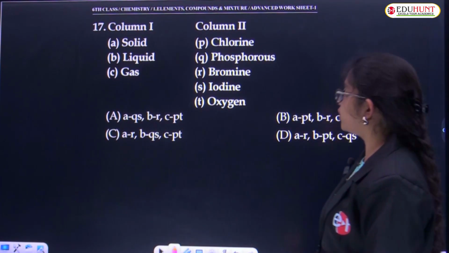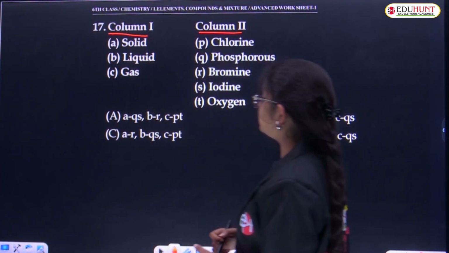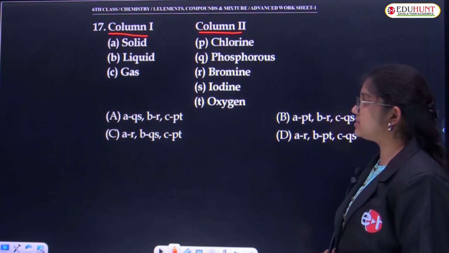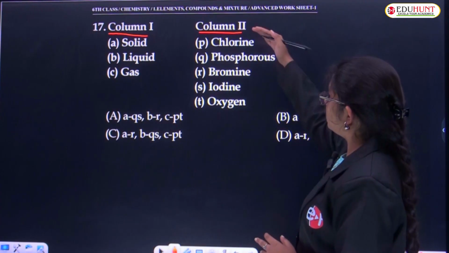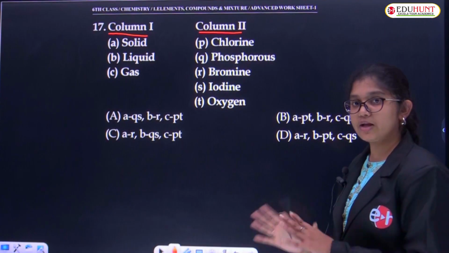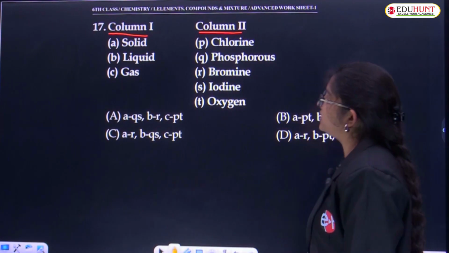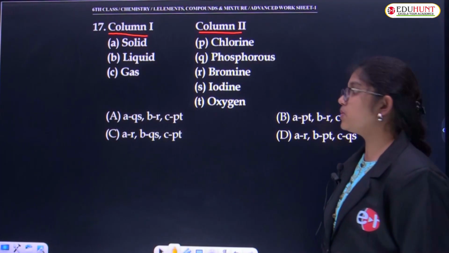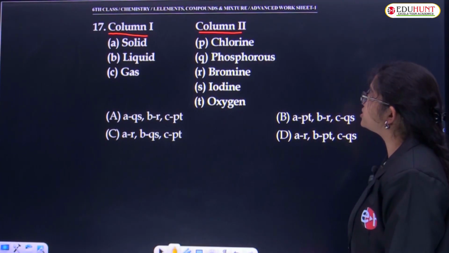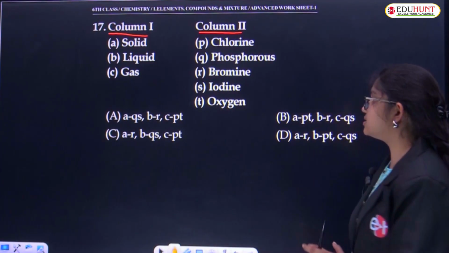Okay, column 1 and column 2 are given. Given or not? Yeah, column 1 is given, column 2 is also given. In column 1, we have 3 statements, namely A, B, C. And in column 2, we have 5 statements, namely P, Q, R, S, T. Okay, now go with the matching. We'll see what the correct matchings are here. First given statement is solid. Second one is liquid. And third one is gas. Okay, the column 2 options are chlorine, phosphorus, bromine, iodine and oxygen.